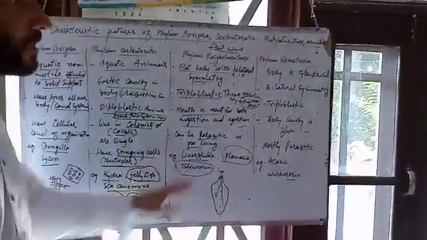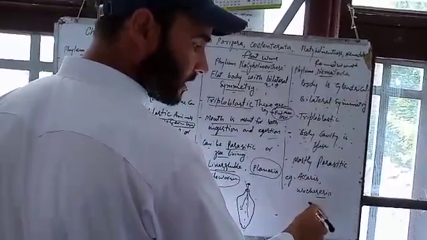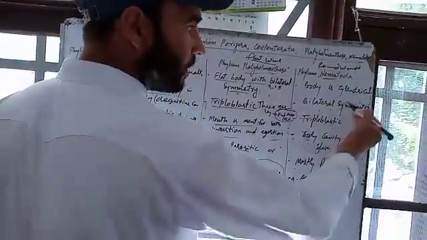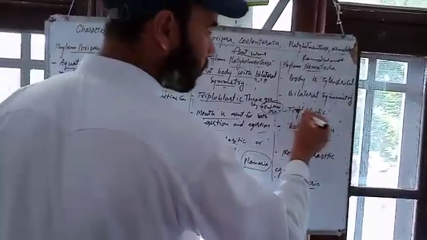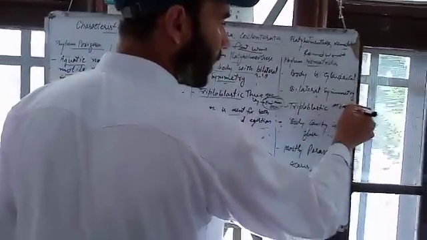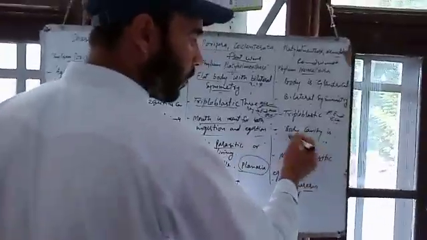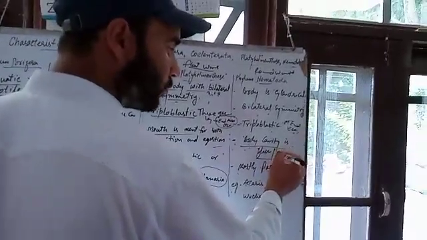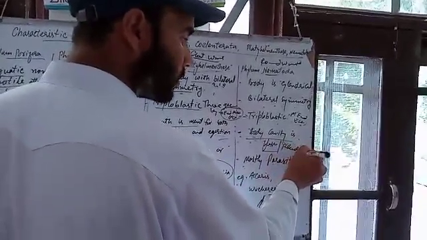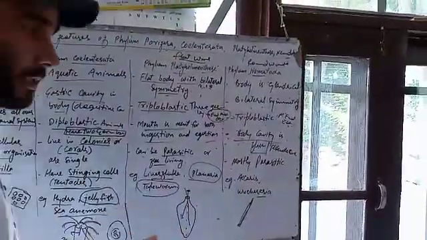Next is phylum Nematoda, or roundworms. These are not flatworms; they are known as roundworms. The body is cylindrical, like a cylinder. They have bilateral symmetry, so they can be divided into two equal halves by only a single plane. They are triploblastic, having mesoderm, endoderm, and ectoderm. The body cavity is a pseudocoelom. They are pseudocoelomates, meaning the body cavity is false.